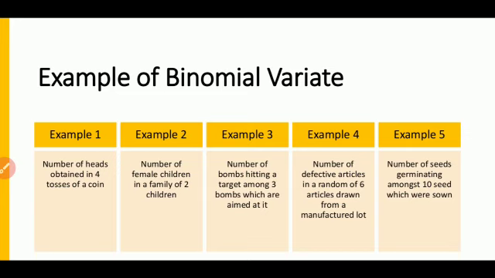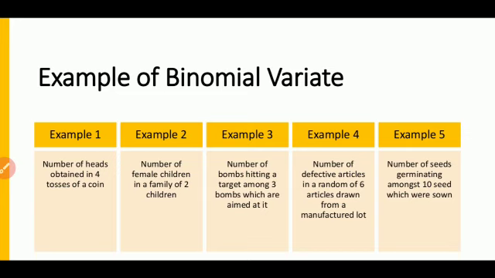Second example, number of female children in a family of 2 children. So now two children are there. Both may be daughters, the first child may be female, then the second child also may be female. Third example, number of bombs hitting a target among three bombs which are aimed at it. If you want to hit a target, three bombs are aimed. Among the three, the first bomb can hit, the second bomb can hit, or the third bomb can hit, or all the three bombs. What I'm trying to tell basically is the value of n becomes more than 1. Then example 4, number of defective articles in a random sample of 6 articles drawn from a manufactured lot.